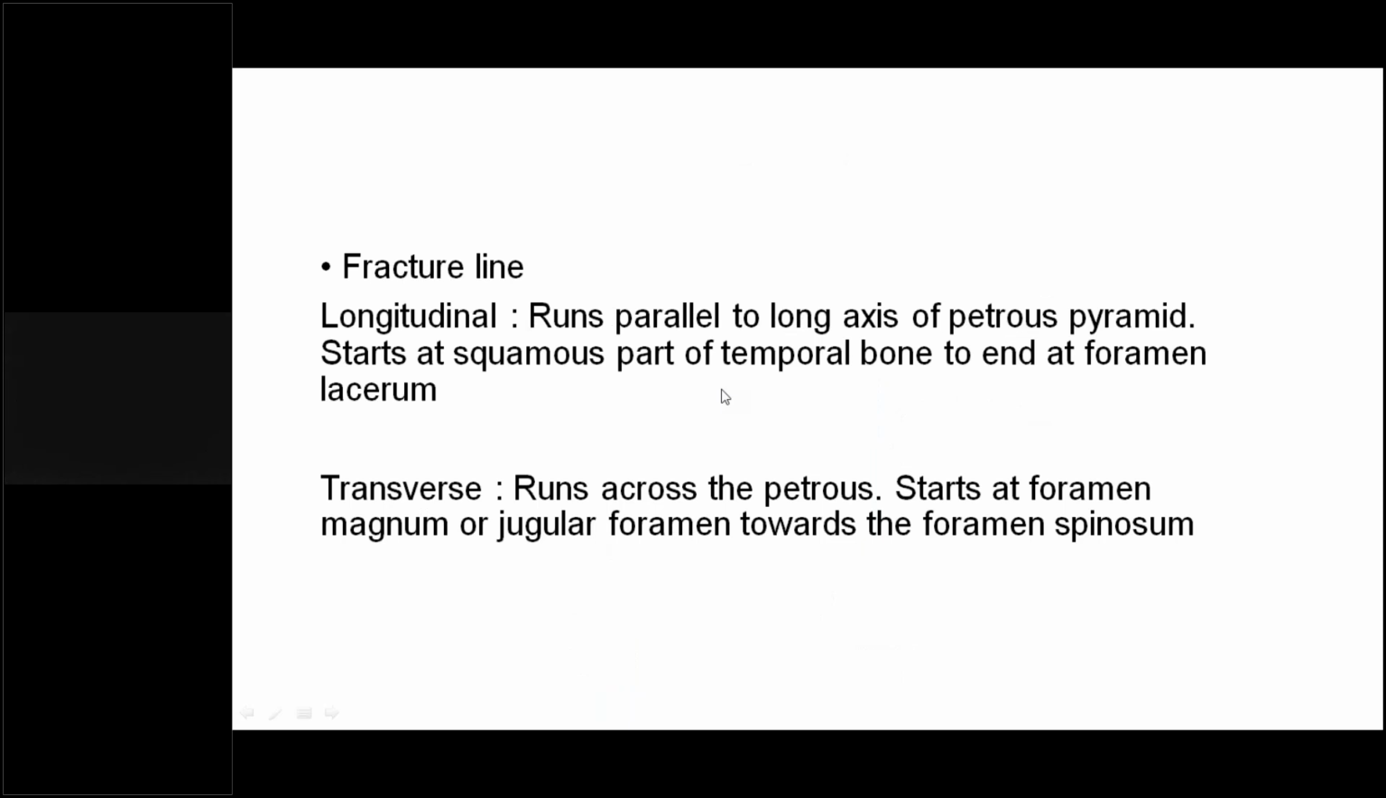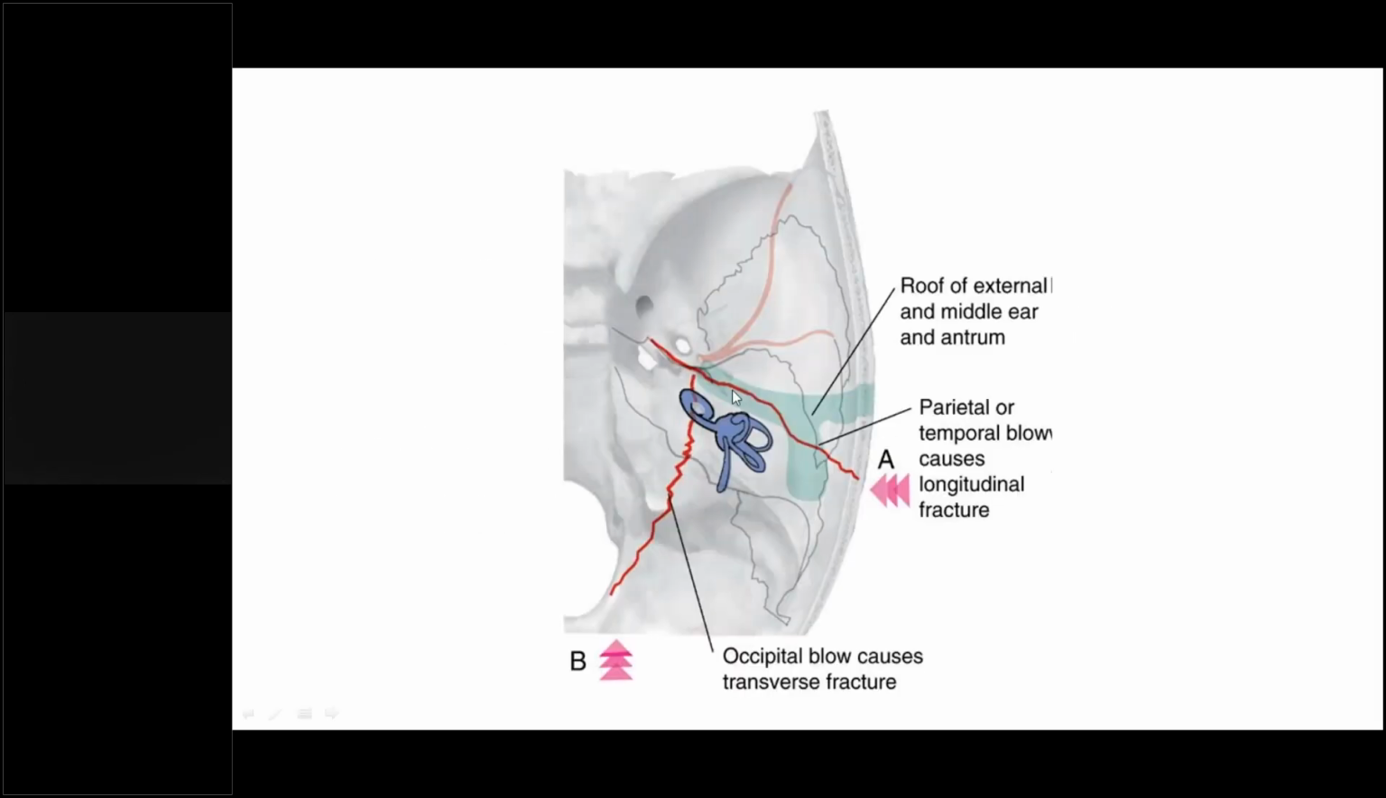It starts at the squamous part of the temporal bone and it ends at the foramen lacerum. As I've told, this is the squamous part of the temporal bone, towards the lateral side. So it will start from here and reach the foramen lacerum. It runs parallel to the petrous pyramid, starting at the squamous part of the temporal bone and reaching the foramen lacerum. So this was the longitudinal type of fracture, which is due to the parietal blow or the parieto-temporal blow,